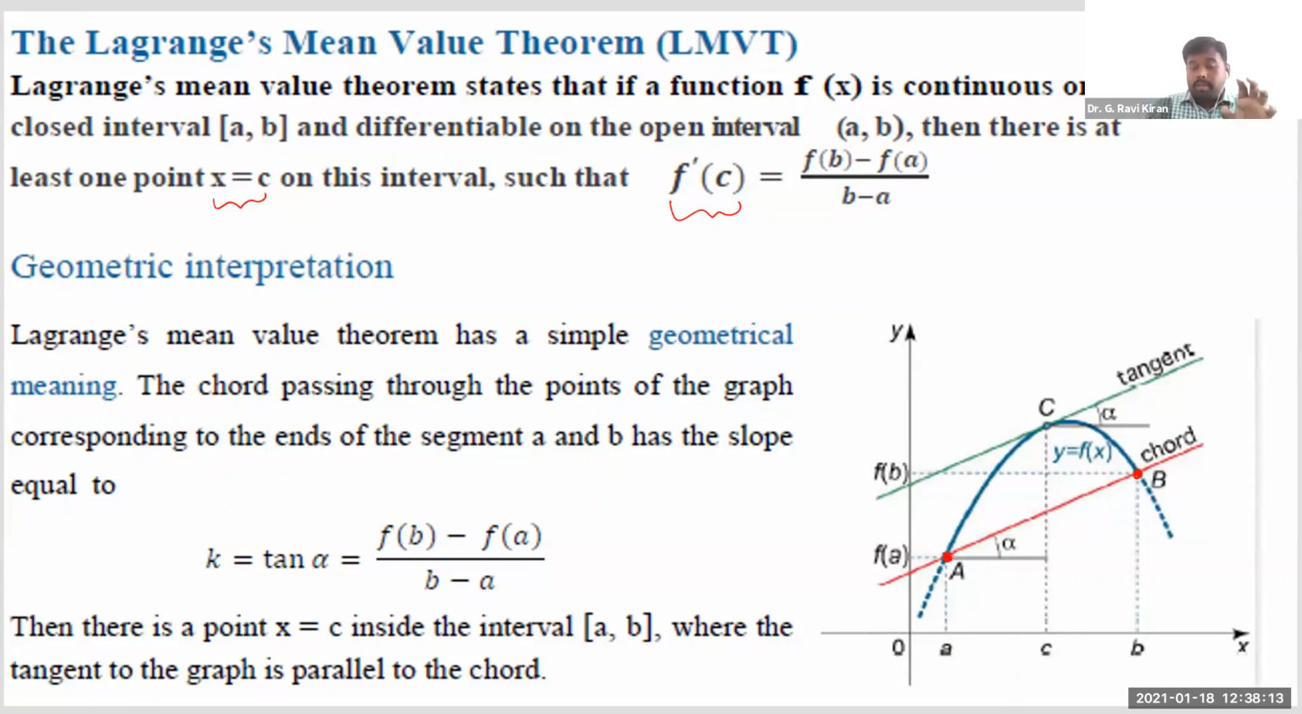If you directly calculate the average change from A to B, it is given by f of b minus f of a divided by b minus a. And if you calculate the instantaneous change at C, it is f dash of C. Now see what Lagrange's mean value theorem says. When you are given a function f of x which is continuous and differentiable within the interval a comma b, then there exists at least one point C where the instantaneous change is exactly equal to this average change.